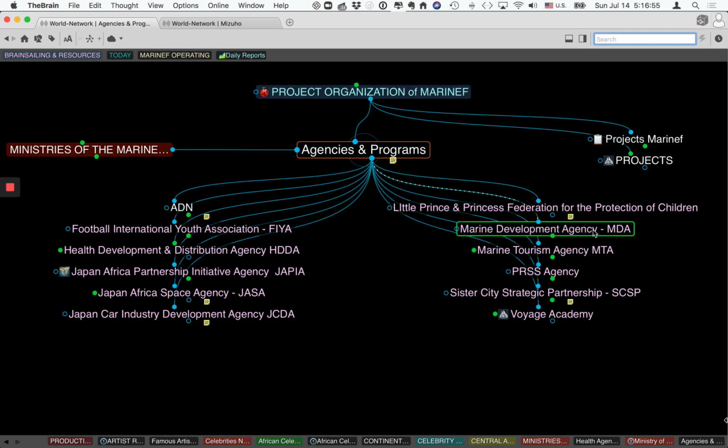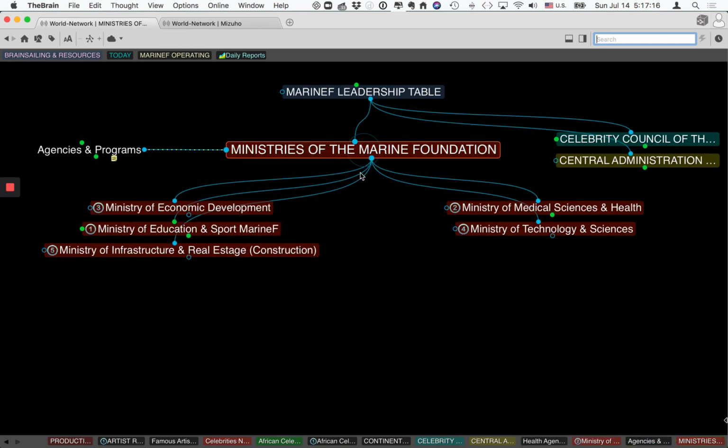The Marine Development Agency, the MDA, which is very important, and Marine Tourism Agencies, all of these are created by the Marine Foundation as agencies underneath the project organization of MARINEF, but specifically underneath the leadership of the Ministry of the Marine Foundation, which helps us do better due diligence with very talented academic people who know what they're talking about.